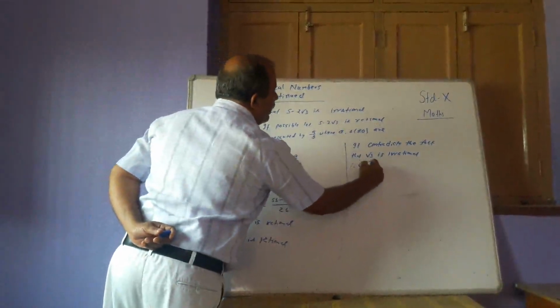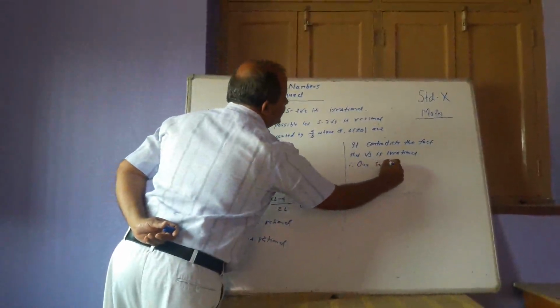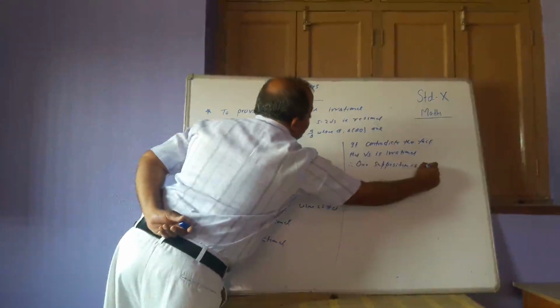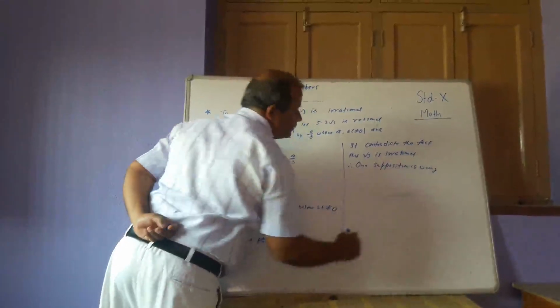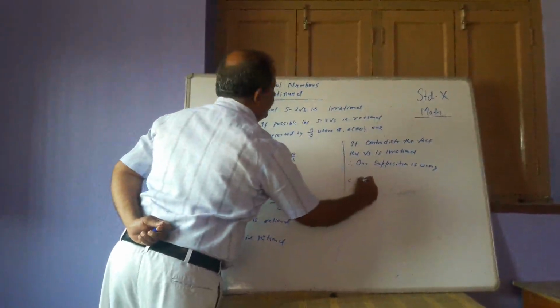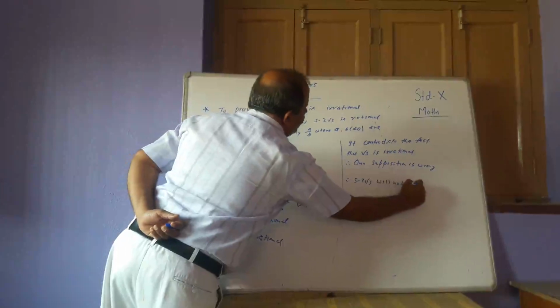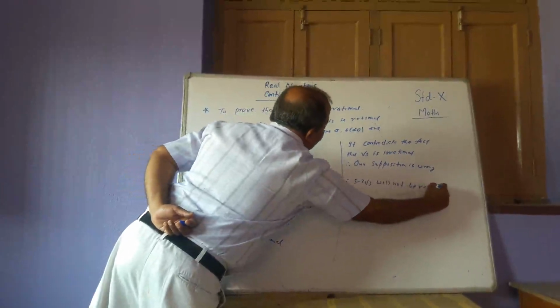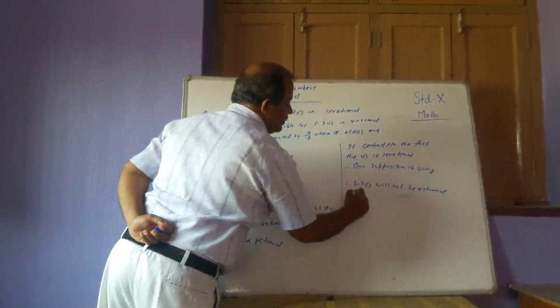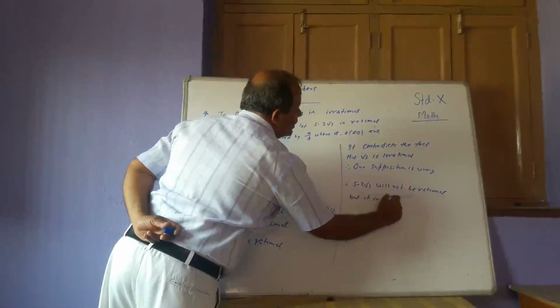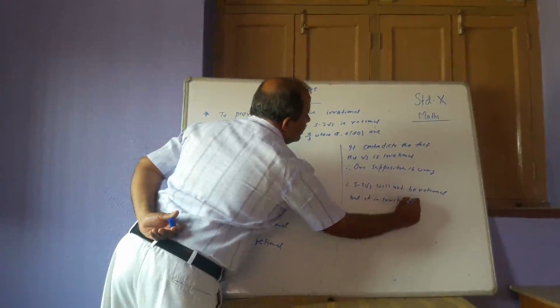Therefore, our supposition is wrong. Therefore, 5 minus 2 root 3 will not be rational, but it is irrational.